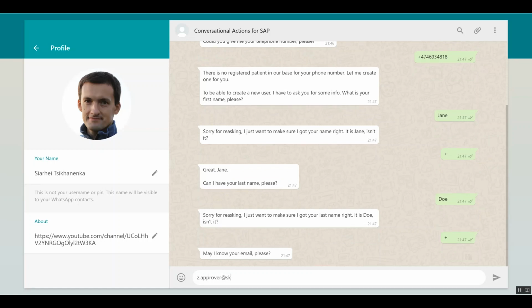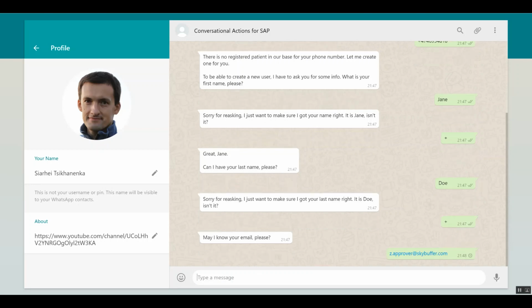That's optional, in case we'd like to provide SAP Fiori access for a patient, so they can have simple apps they can use for an address update, for instance, or to track the checkup entries saved in the system. Probably they can also use this app to provide checkup data. So then we can use the email where we will send a user and password, so they will have basic authentication to the SAP Fiori client that they install on the Android system or the iOS system. So that's why we need an email.